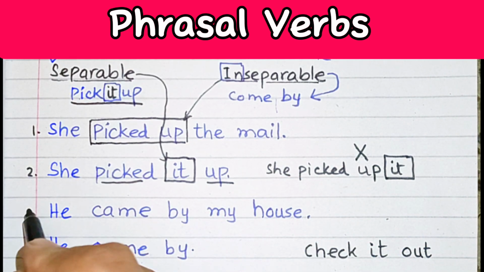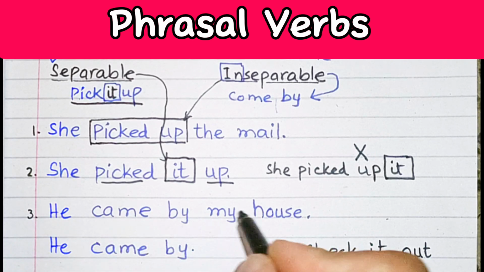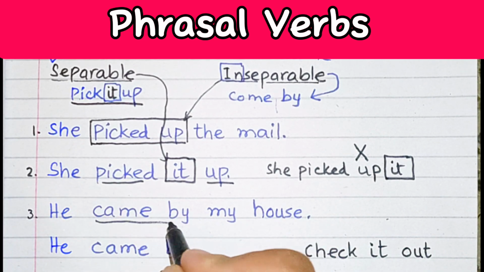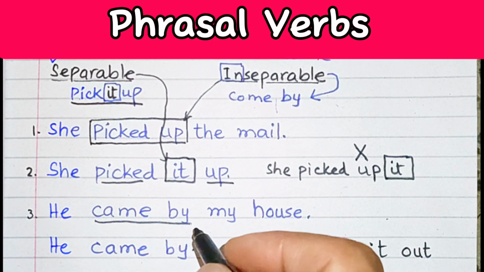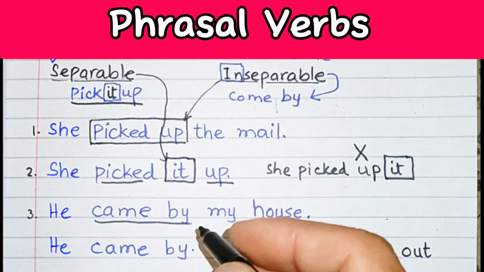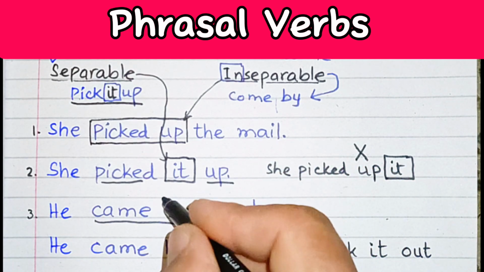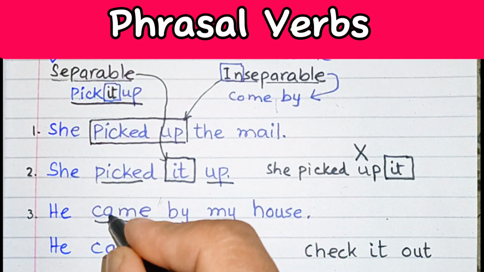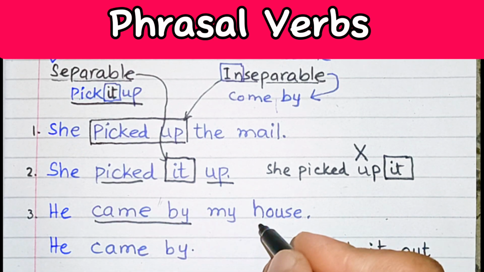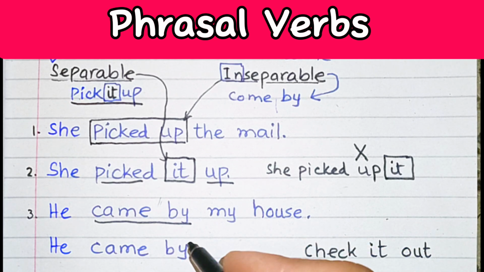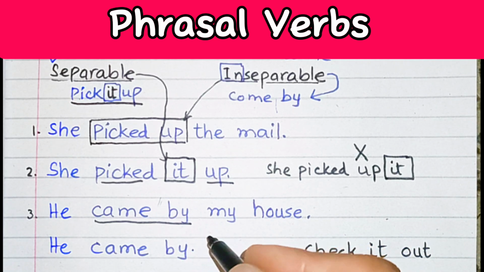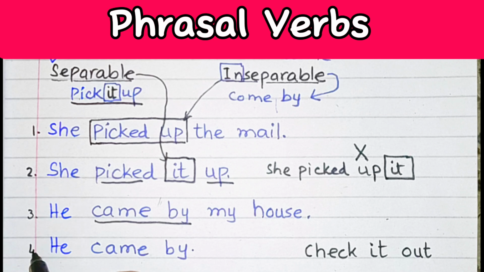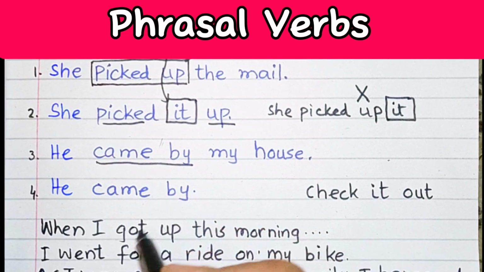As I mentioned earlier, he came by my house, so come by is a phrasal verb that is totally inseparable. We cannot insert or put some other word in between come and by. He came by my house. Likewise, he came by.